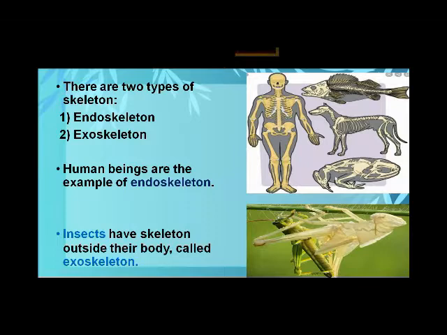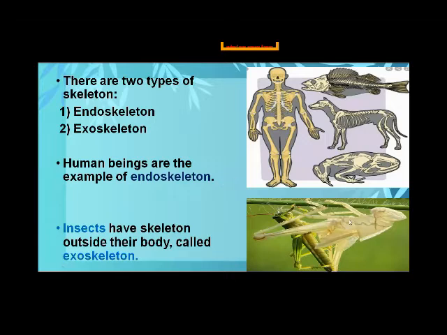Now, this is the picture of a frog and its skeleton inside its body. All these things have a skeleton inside their body. So these all are examples of the endoskeleton. Okay. Yes, Subhan, do you want to answer? Okay, very good. Subhan says this is the frog. Very nice, Subhan. Keep it up.